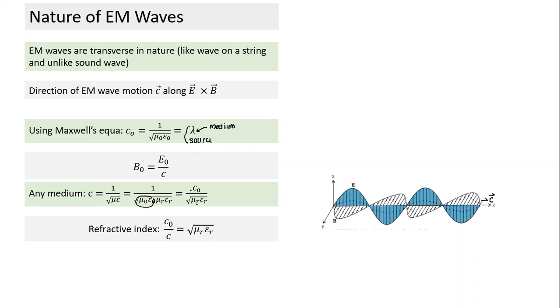So from here, if I substitute this value C naught by C, refractive index also is equal to mu r into epsilon r, whole thing square root. So refractive index depends on magnetic and electrical properties of the medium, and this epsilon r we call dielectric constant, and this term is relative permeability, which is 1 plus chi, what we have discussed a few days back. So these are all results of Maxwell derivation.